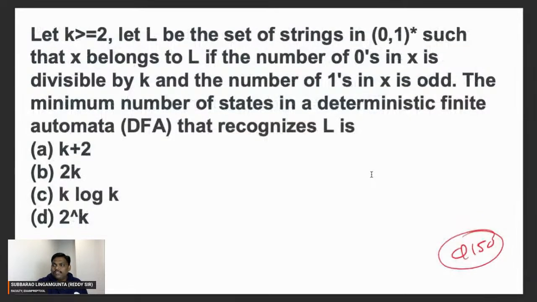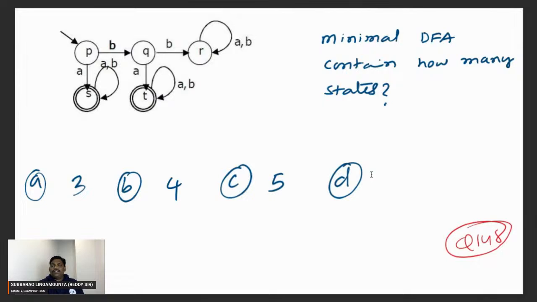I think we have done this also. Let's go to the next one. Try to work out the answer for this. Let's see how many people will give an answer. The minimal DFA contains how many states?